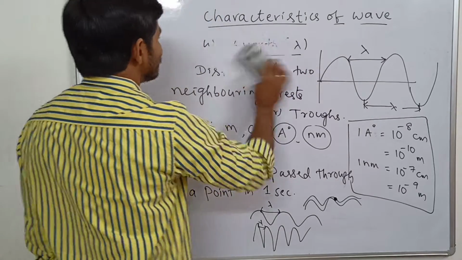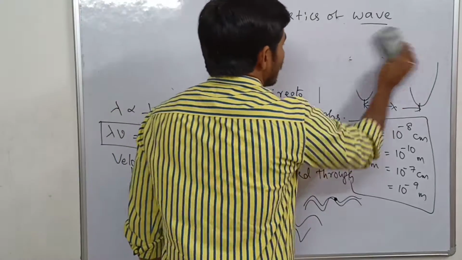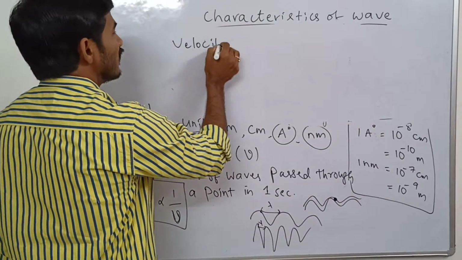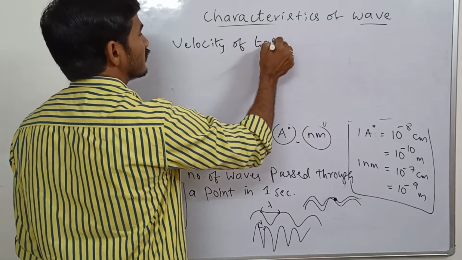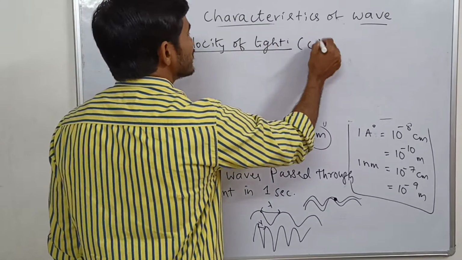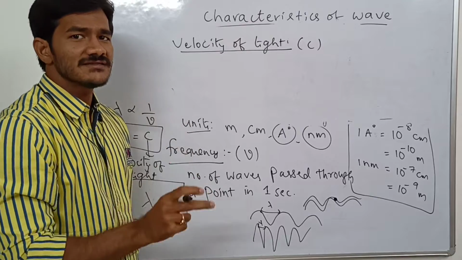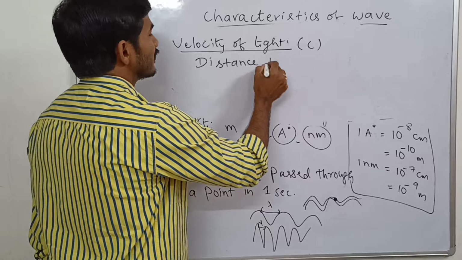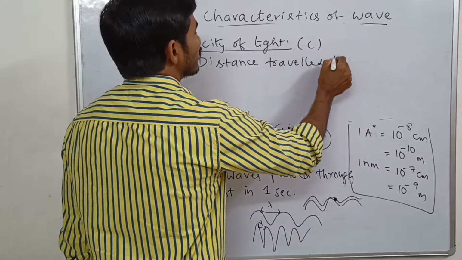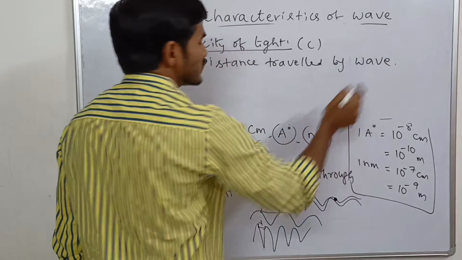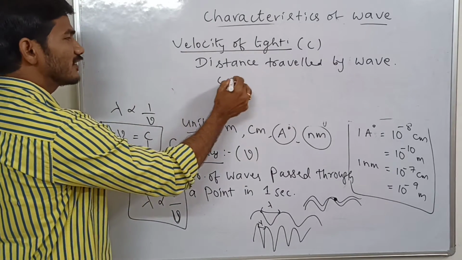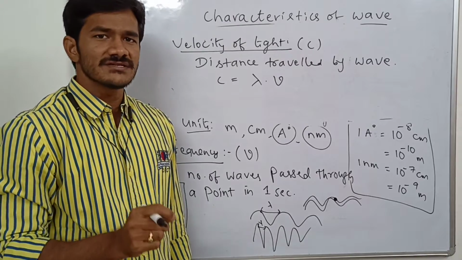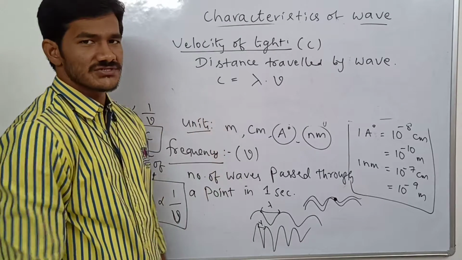So what is that value? Velocity of light is represented by c. Velocity of light is the distance travelled by the wave. c is equal to what? The product of wavelength and frequency. The product of wavelength and frequency of any wave must be equal to the velocity of light.